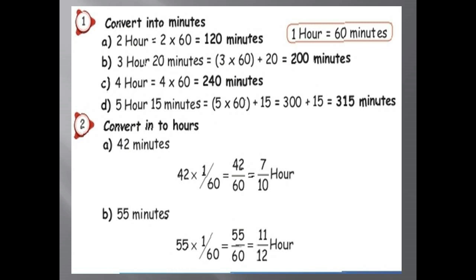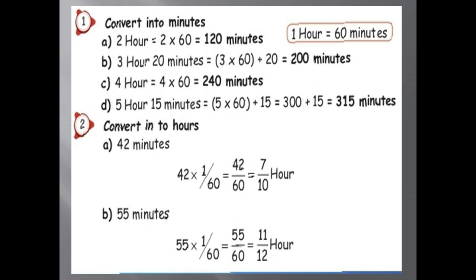Next Roman letter, let us see converting into hours. First we have seen converting into minutes. Now we are going to see converting into hours. They have given it in minutes, 42 minutes. That means 42 into 1 by 60. We are going to divide. So 42 ones are 42 by 60.